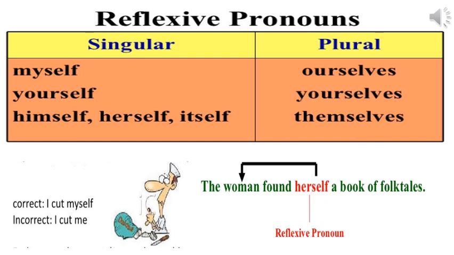Okay, so now singular and plural reflexive pronouns. So when I call myself myself, in the plural form we say ourselves. In singular it is yourself, and in plural it is yourselves. In singular himself, herself, itself, and in plural themselves. I hope it's clear, students.